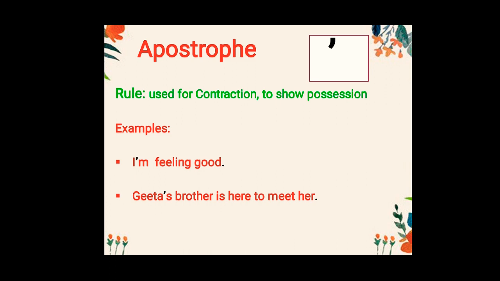Now look at the next example. Geeta's brother is here to meet her. Here we have used it after Geeta, and then after that we have S. So this apostrophe is showing that this brother belongs to Geeta. Possession is being shown here. Geeta's brother is here to meet her. And just look at the position of the apostrophe. We use it above the letter, not like a comma. Okay, now let's move forward.